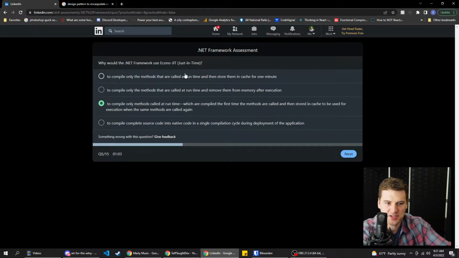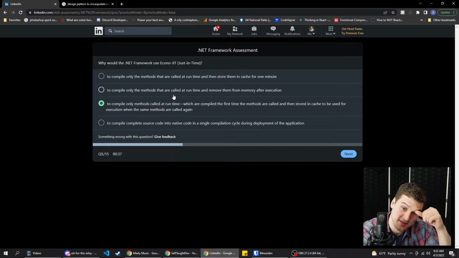To compile only methods that are called at runtime and then store them in the cache for 1 minute. Why would it only store it in cache for 1 minute? I can't think of a good reason for that. I don't think that makes sense. To compile only the methods that are called at runtime and remove them from memory after execution. That kind of makes sense as just in time, right? Ooh, but what if they're needed again? So I don't think that would make sense either. I'm still thinking it's this one.